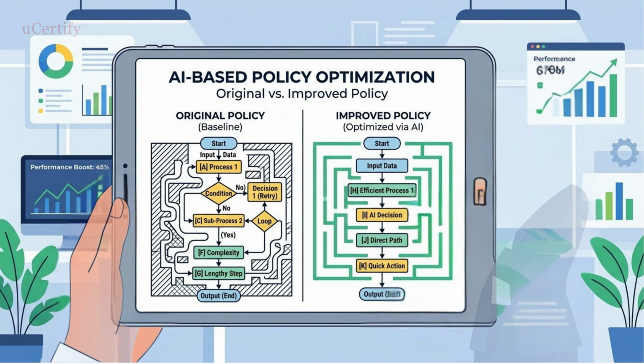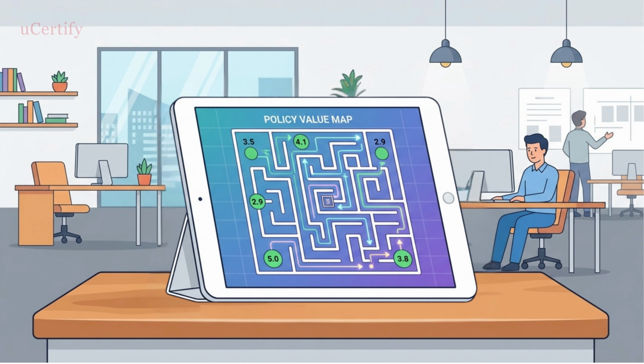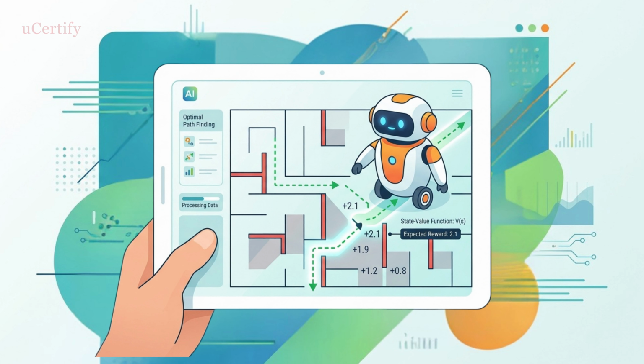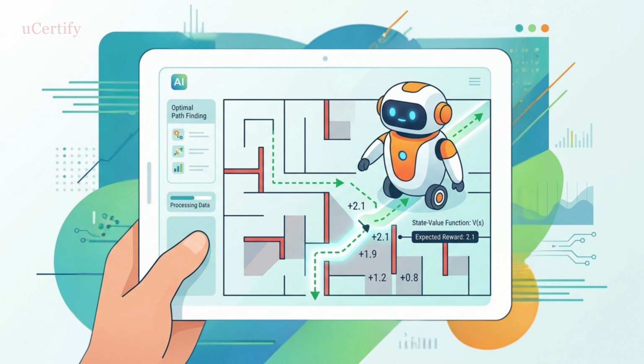We can improve the robot's policy by repeatedly evaluating and refining it. Let's evaluate the policy from various starting points, creating a state value function. Understanding the state value function allows us to tune the policy for peak performance.